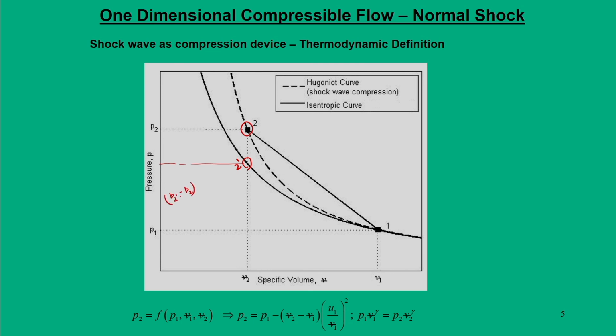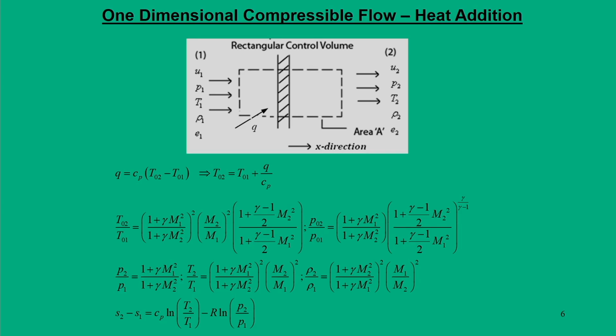So, this much compression would have been achieved, but if I come through a shock based compression, then I would have got P 2 minus P 1. Obviously, this number is higher than that of the isentropic curve. So, this makes a conclusion that shock based compression is more efficient than isentropic compression. Of course, it drops the total pressure.